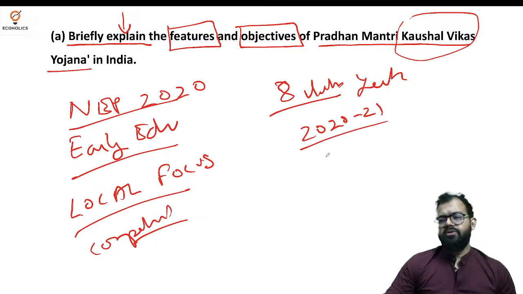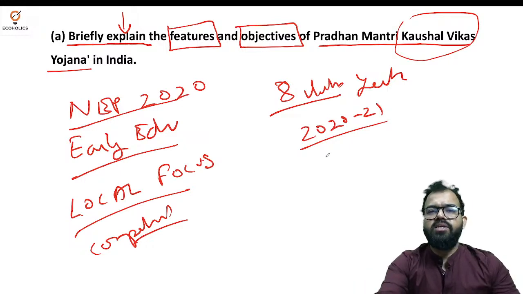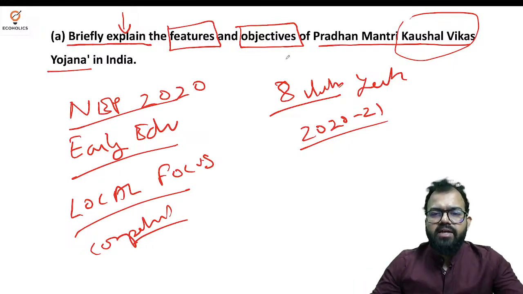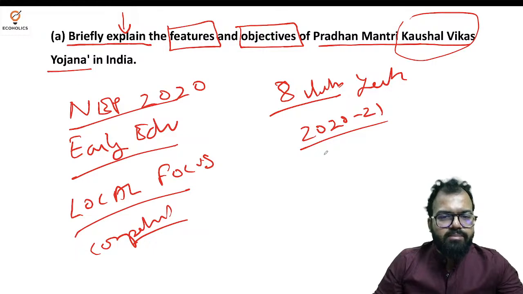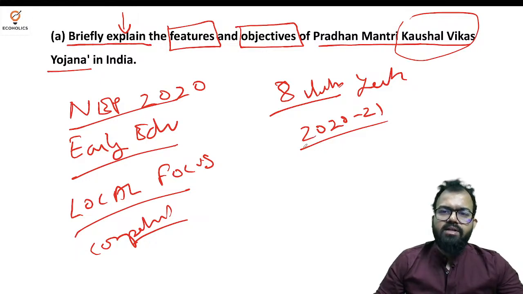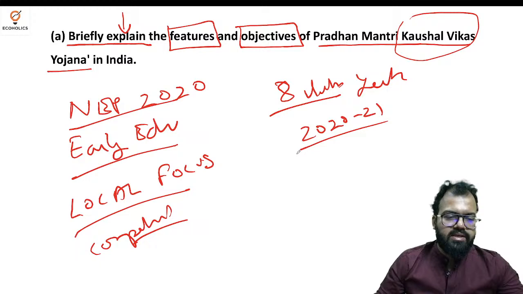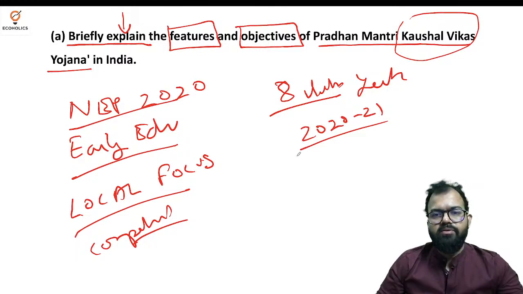I'm saying that there is no need to remember the whole data. The most important thing is to understand only that much data which is very vital, because whenever you attempt any question, they will ask for data. No need to remember word by word each and every fact and figure.